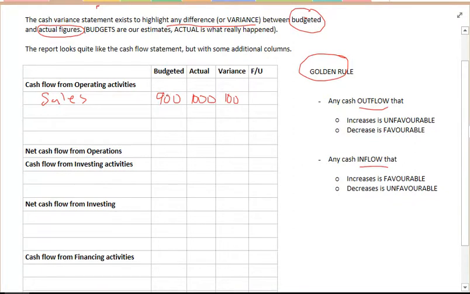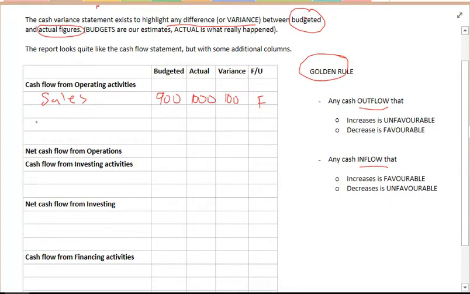Sales is a cash inflow, and it's increased. Our rule says that an increase is favourable. And that makes sense, so we put an F in there. We thought we were only going to get $900 worth of sales, but we actually got 1,000. So we got more than we thought. More money coming in, that makes us happy.